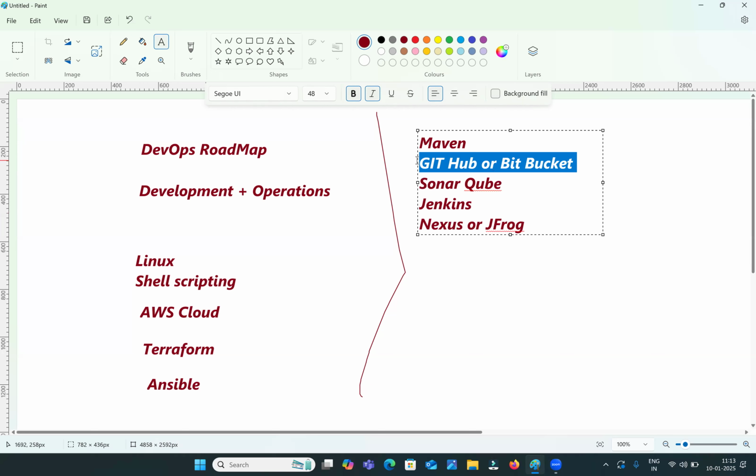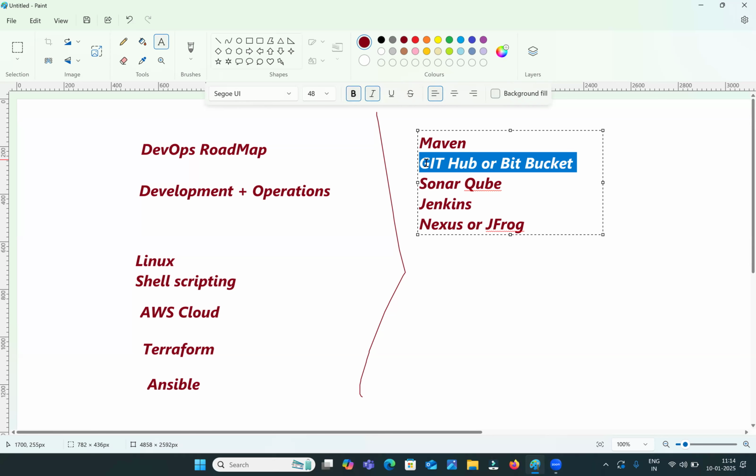As source code repositories, you can use GitHub, Bitbucket or GitLab. All these are source code repositories only. Some companies are using GitHub, some companies are using Bitbucket. It will take the code from all the developers and integrate it as a single project. So now here we have two repositories.